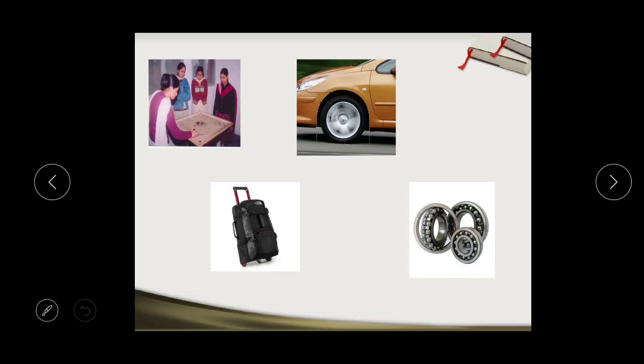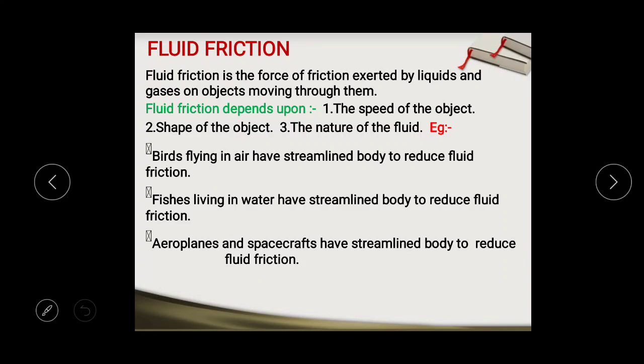Now the next topic for today is fluid friction. Fluid also exerts friction. For this, I am going to create a situation. Say there is a path which is empty, another path in which some water is available, and a third path in which muddy water is available.